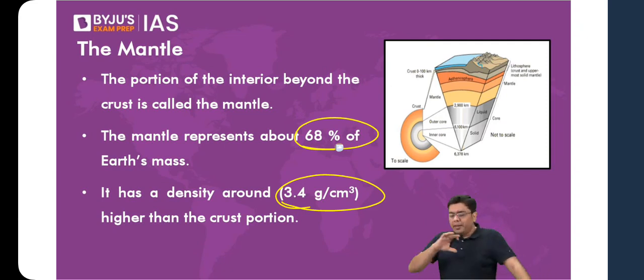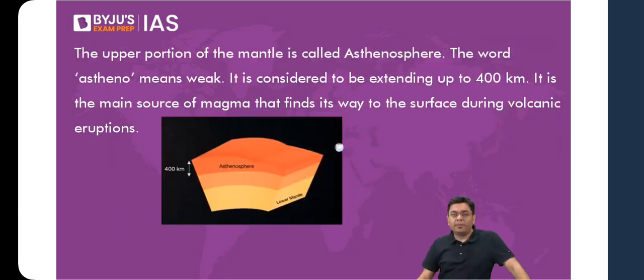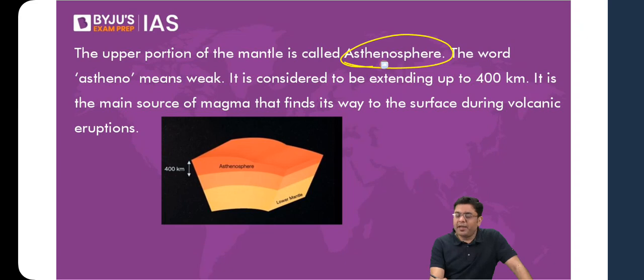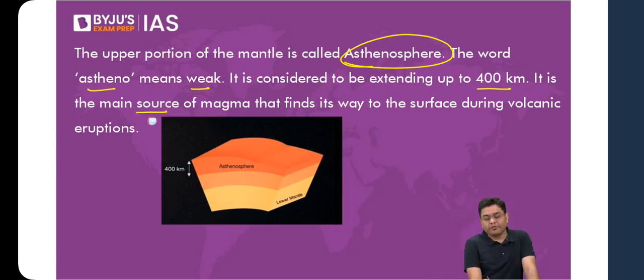Okay. However, in the upper portion of the mantle, you have the asthenosphere. Asthenosphere is derived from the term astheno, which means weak. It is considered to extend up to a depth of 400 kilometers from the surface, and it is the main source of magma, the molten material which finds its way to the surface during major volcanic eruptions.